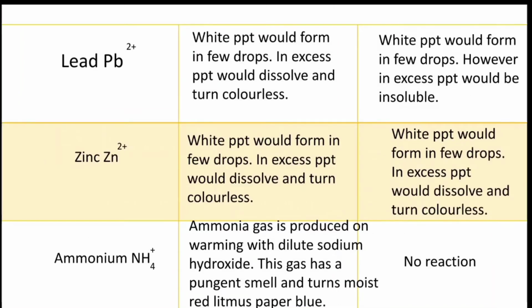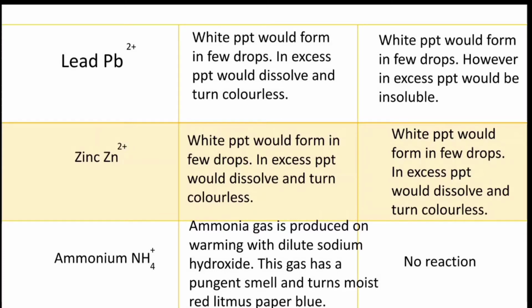Now we'll discuss lead, Pb2+. When a few drops of NaOH are added, a white precipitate forms, and in excess the precipitate dissolves and turns colorless. When a few drops of ammonia are added to lead, the white precipitate forms. However, when excess ammonia is added to the lead Pb2+, the precipitate is insoluble.